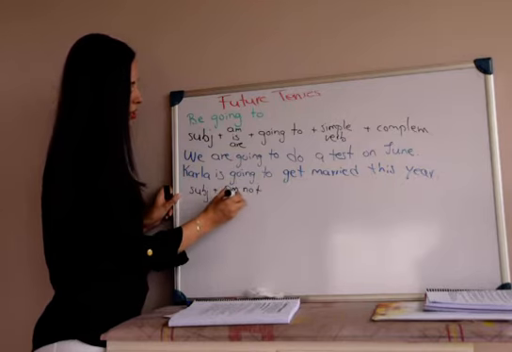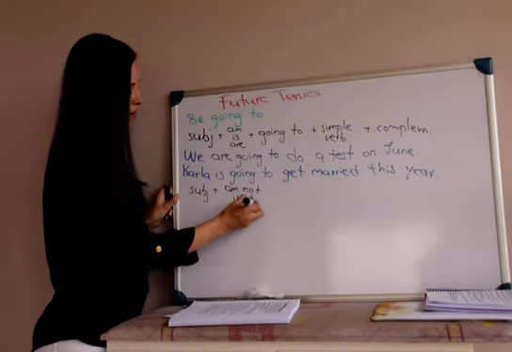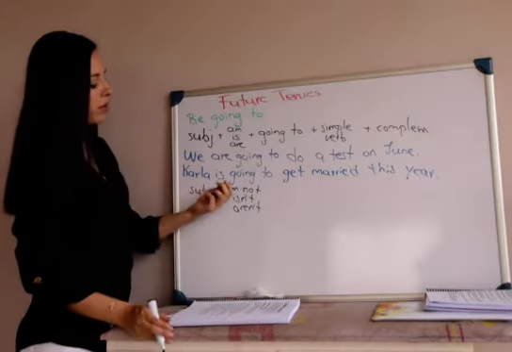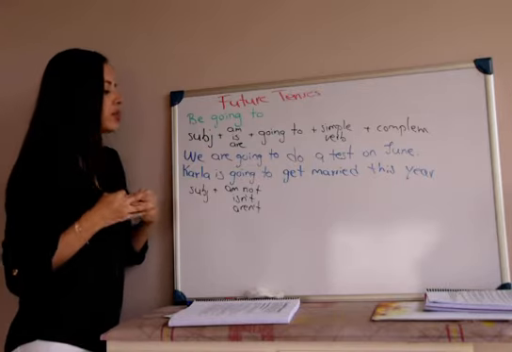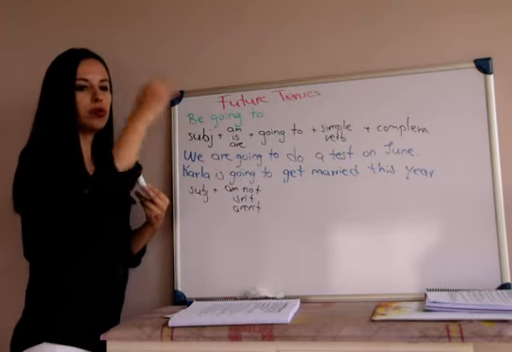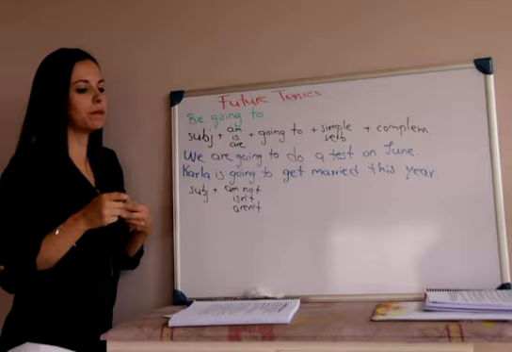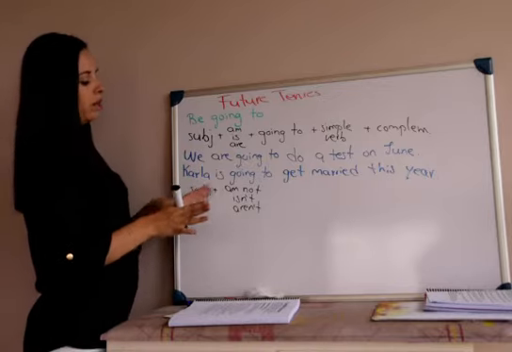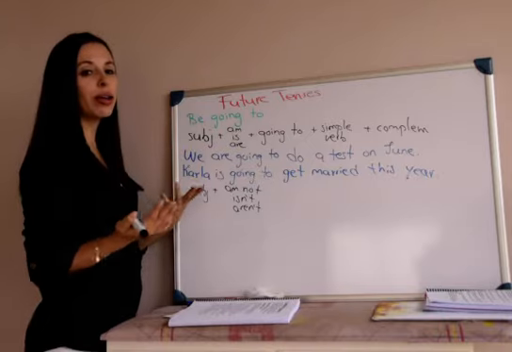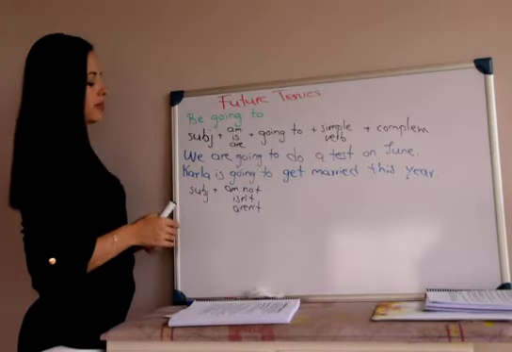Am not, isn't, or aren't. Remember that here you have the contractions, but when you are writing, it is more formal to say is not, are not. When we are writing, we don't use contractions. When we are speaking, of course, we use contractions a lot, but not when we are writing, at least not in informal contexts.